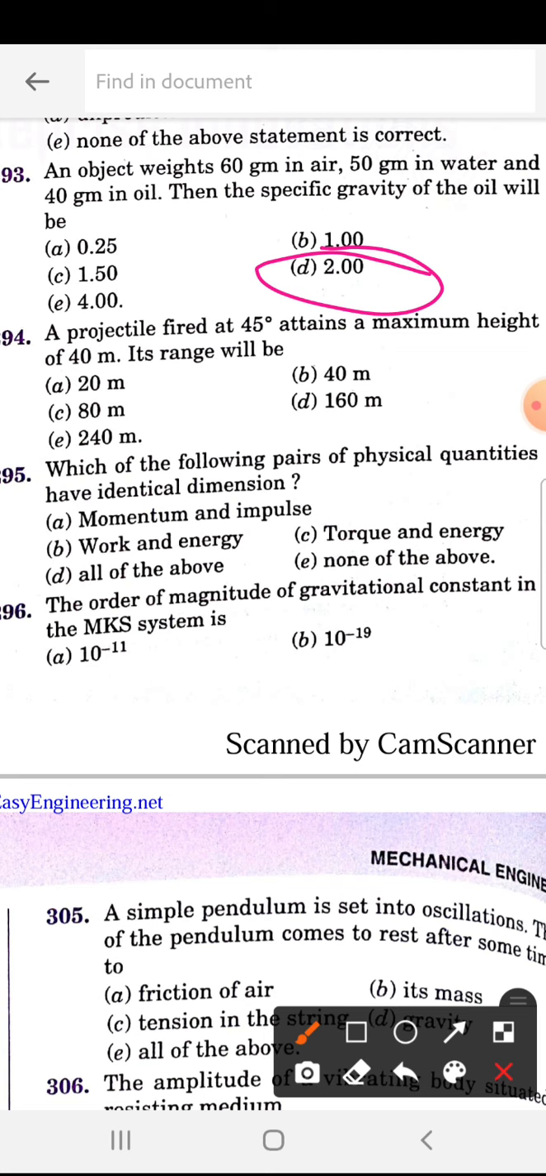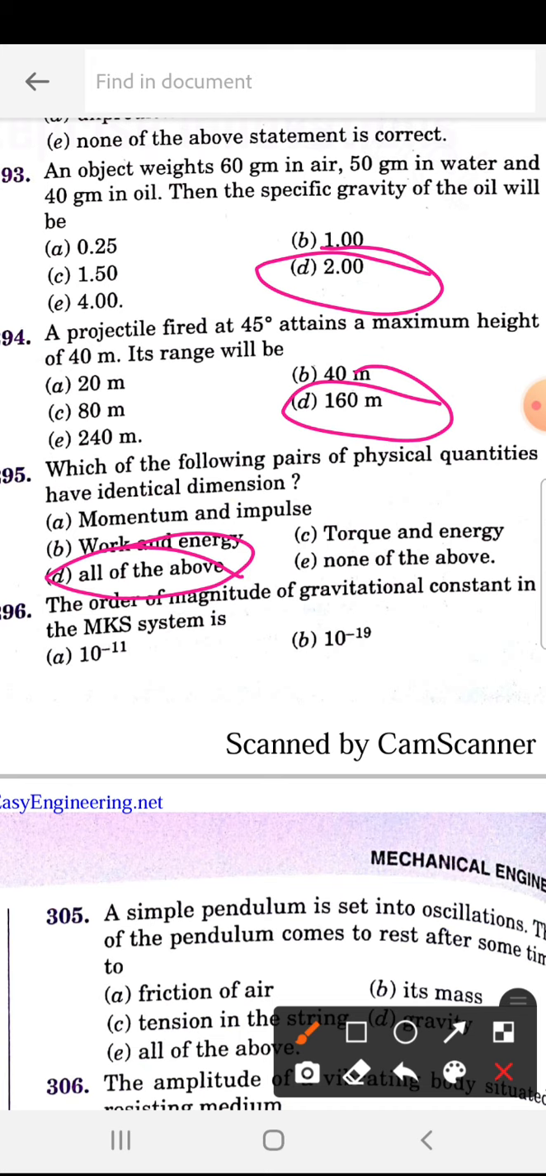Okay, remember, a projectile fired at 45 degrees attains a maximum height of 40 meter. Its range will be, so they are asking its range. So 294 is D. So that is 160 meter. Which of the following pairs of physical quantities have identical dimension? So 295 is D. So all of these have the identical dimension.